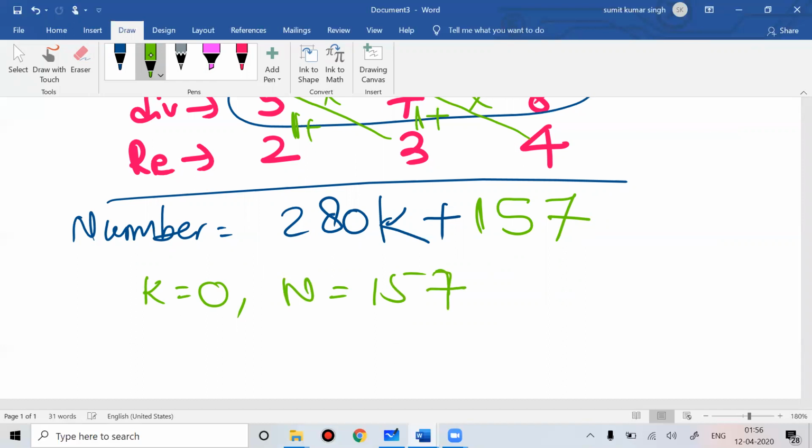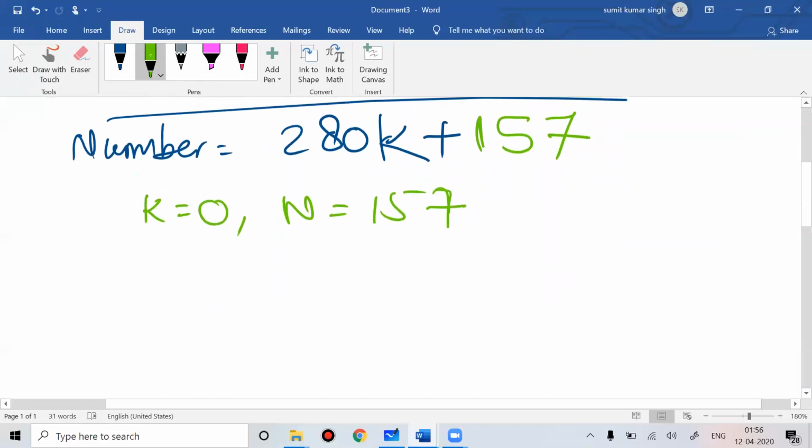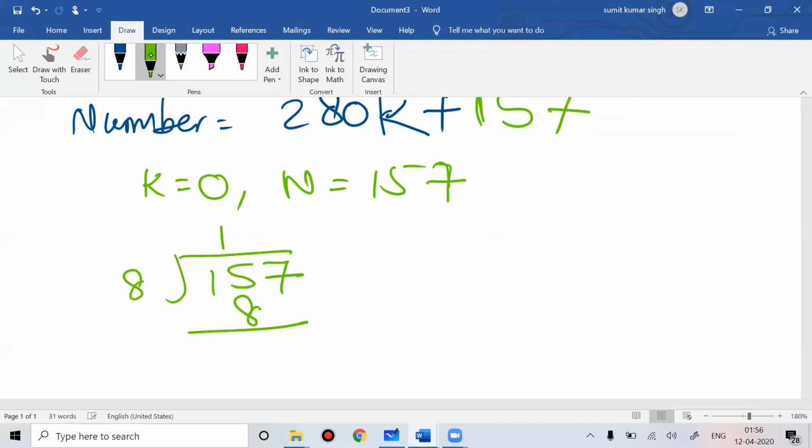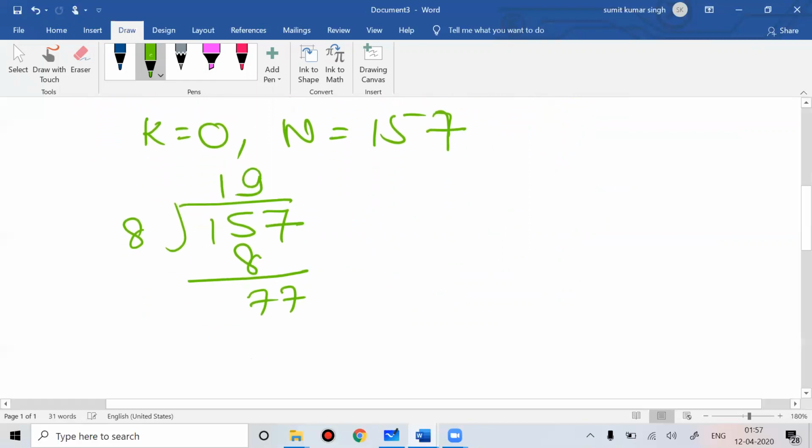If you reverse the order of divisors, you divide this number first by 8. 157 divided by 8: 8 nineteens are 152, so the quotient is 19 and the remainder is 5. When you divide by 8, you get the remainder 5.